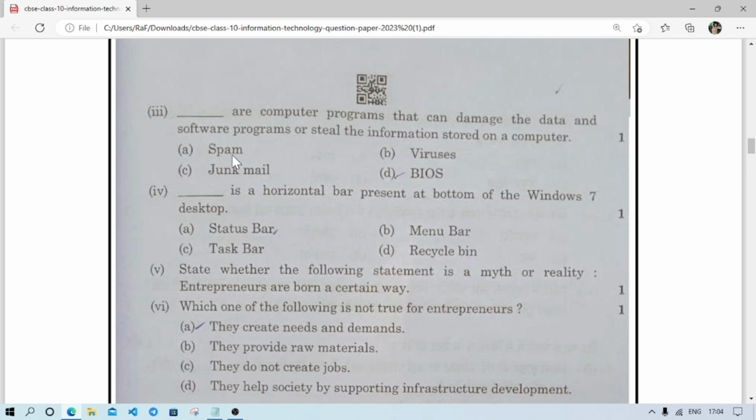The options are spam, viruses, junk mail, BIOS. Spam and junk mail are both the same; they are just wasting your time, they will do nothing. But the correct option will be viruses. Viruses can damage your computer. I don't know whose question paper this is. I just downloaded it from Google, and whatever option is selected here, that is wrong.